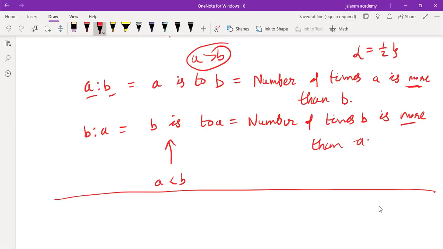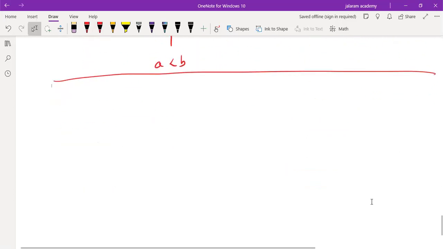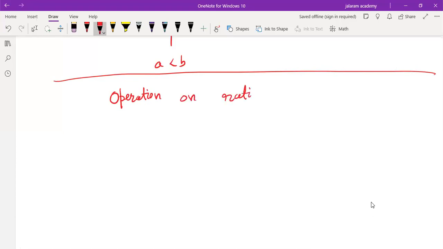So how to use these ratios in practical life? Before studying their use in practical life, first we will discuss the operations on ratio.